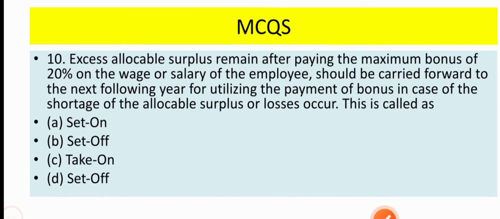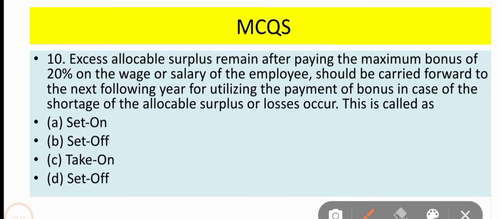Now come to question number 10. Excess allocable surplus remaining after paying the maximum bonus of 20% on the wage or salary of the employee should be carried forward to the next following year for utilizing the payment of bonus in case of the shortage of the allocable surplus or losses occur. This mechanism is called the set-on procedure. So the correct option is A, set-on.